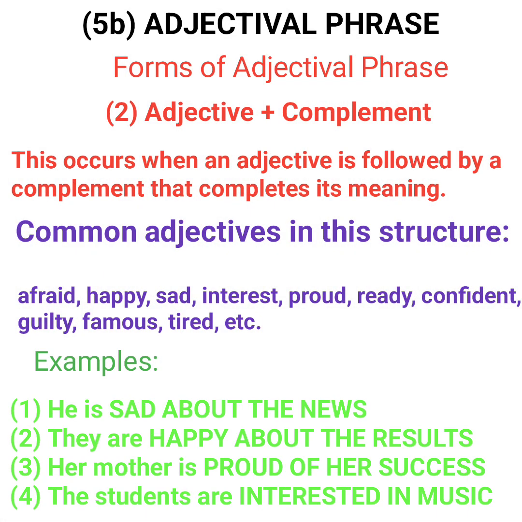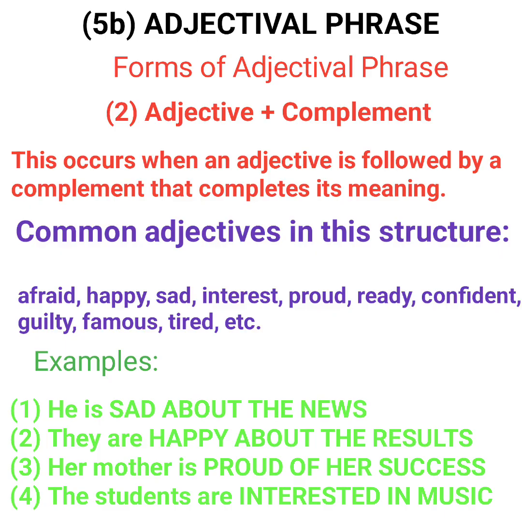The second form I like to state for adjectival phrase is adjective plus complement. We have an adjective, then we have some group of words that attach to that adjective to form our phrase. For instance, he is sad about the news. Sad is an adjective, but about the news is attached to sad. So that is why it is called adjectival phrase, because if only sad is underlined, it is just an adjective. But now we have about the news, sad about the news, that is an adjectival phrase, because it becomes a group of words without a finite verb added to the adjective.